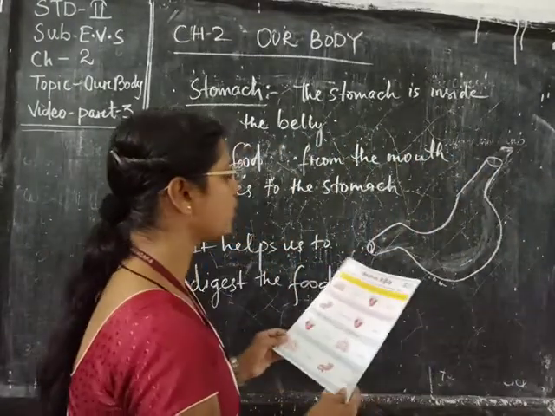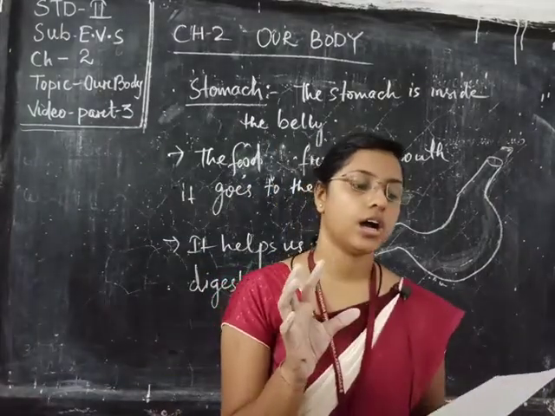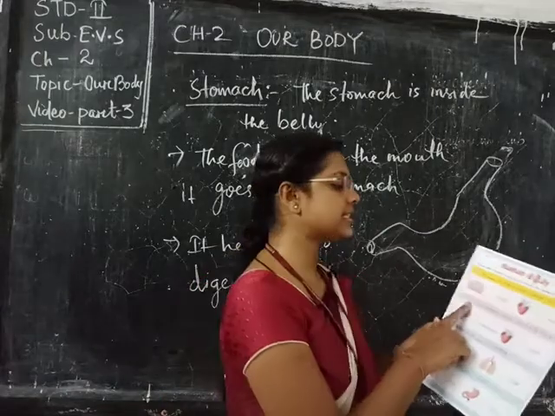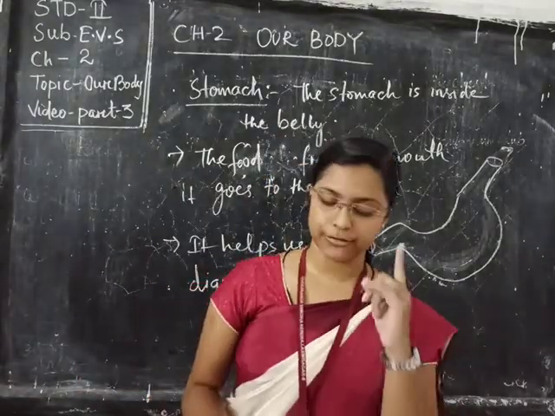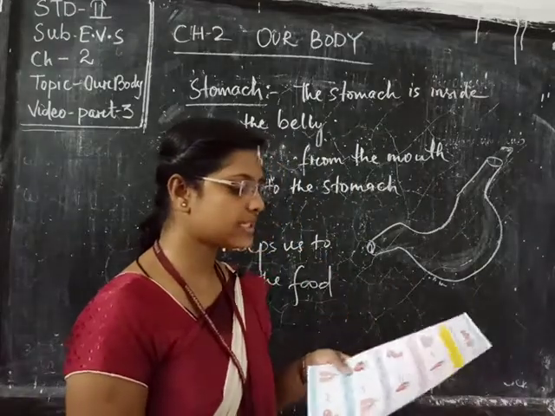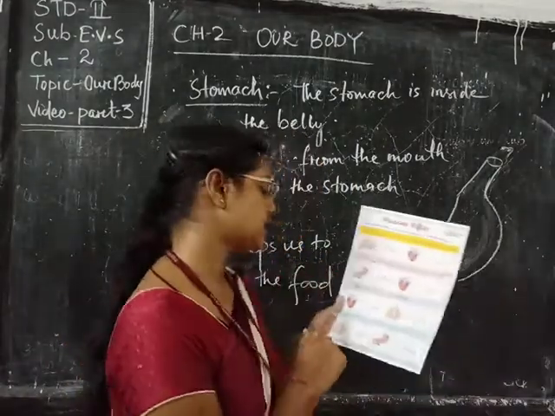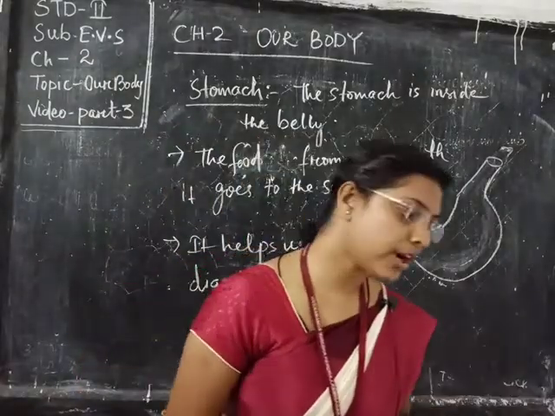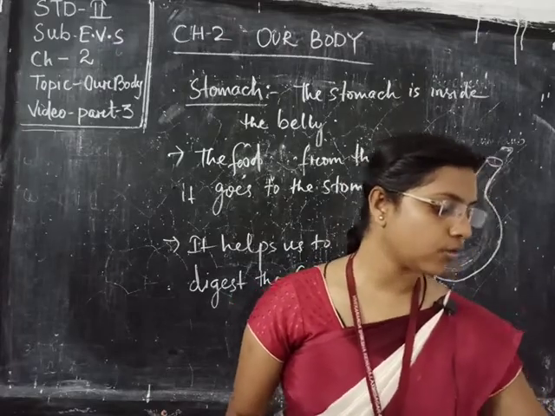Next is about your internal organs. The dash is the control house of our body. Yes, brain. Next, dash pumps blood around the body. Heart. Very good. Next, we use dash to breathe. Heart or lungs? Yes, lungs. We need our dash to digest food. Stomach. We need the stomach to digest our food. Yes or no?